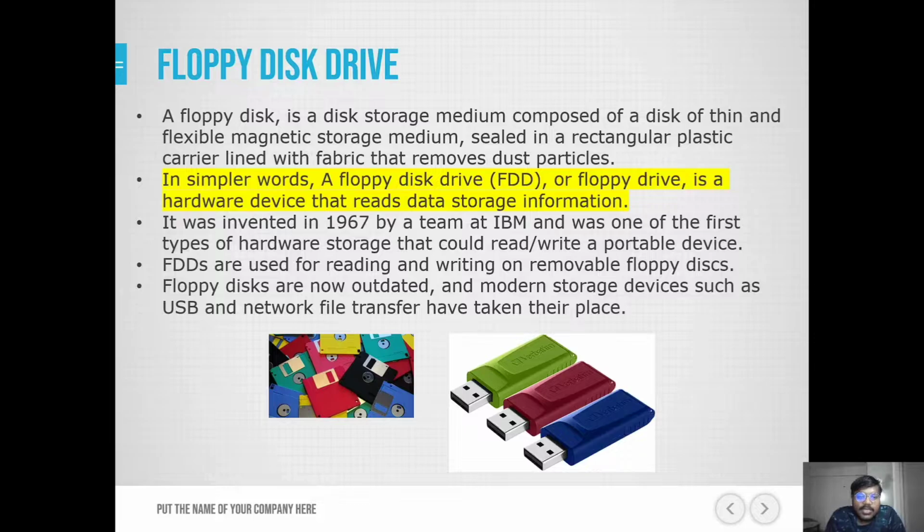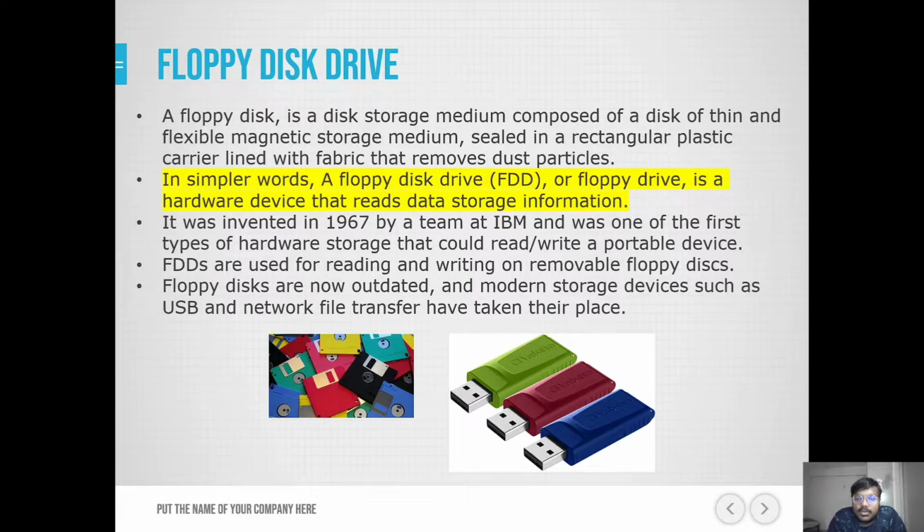It was invented in 1967 by a team at IBM and was one of the first types of hardware storage device that could read and write, both portable devices. FDDs are used for reading and writing on removable floppy disks. Floppy disks are now outdated because other devices